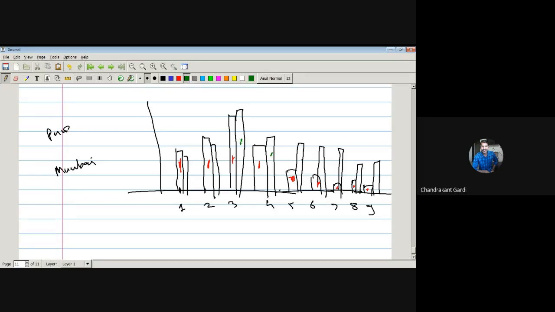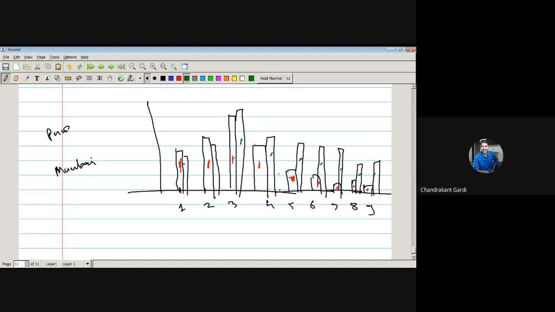Deaths in Mumbai are also decreasing, but compared to the rate with which deaths are decreasing in Pune, the rate in Mumbai is quite slow. Earlier, the number of deaths in Mumbai was less than the number of deaths in Pune. Later, on the third day, the number of deaths in Mumbai surpassed the count of Pune. But when the count of Pune started decreasing, it had a sharp fall, whereas the fall of Mumbai is not that sharp. So deaths in Mumbai are also decreasing, but comparatively not at that rate. The rate is quite slower compared to Pune.